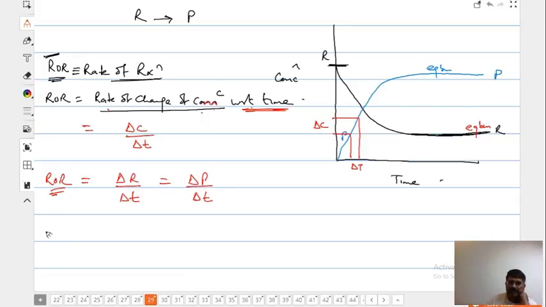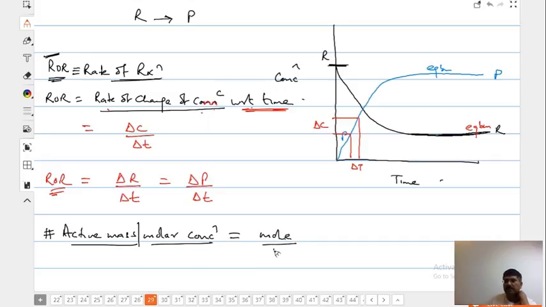Now we introduce a concept known as active mass, or molar concentration. That is nothing but moles per liter, the molarity which we had discussed in the first chapter, capital M. And it is a convention to write concentration of substances either in square bracket or C subscript. Now I'm going to the next page.